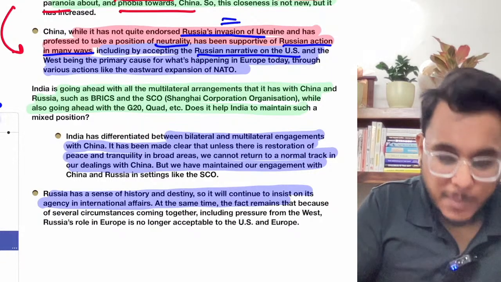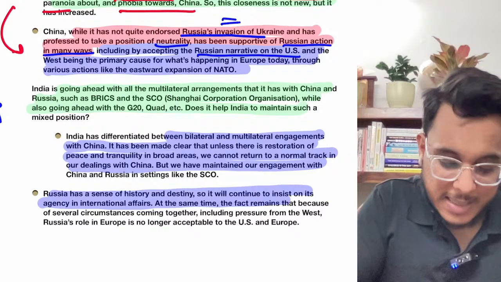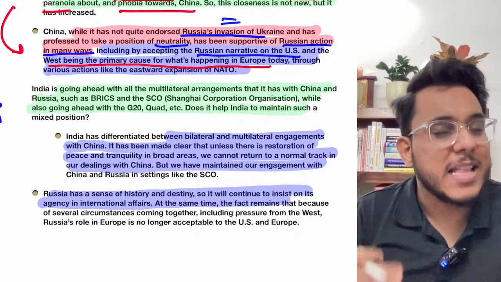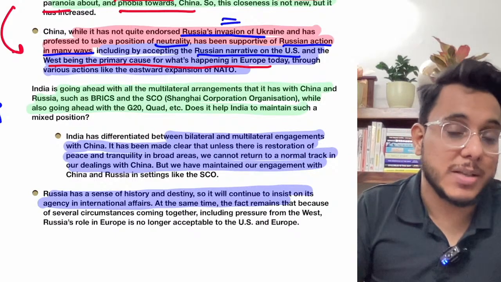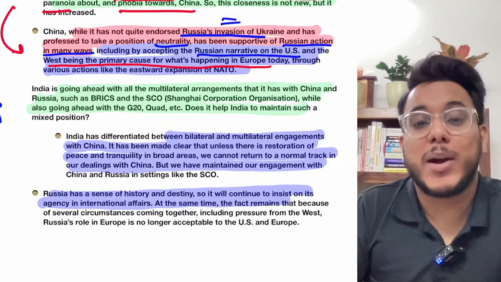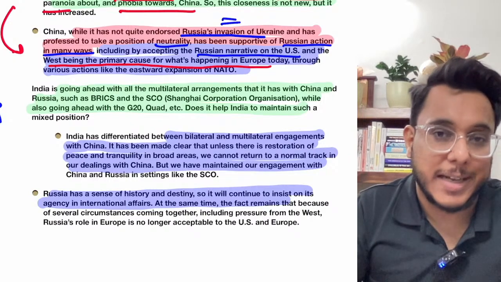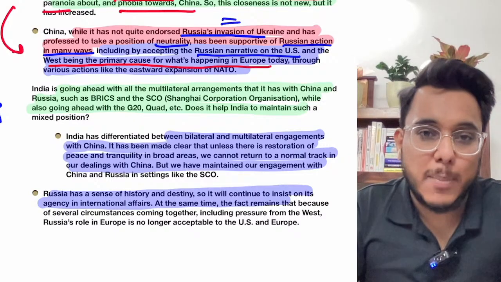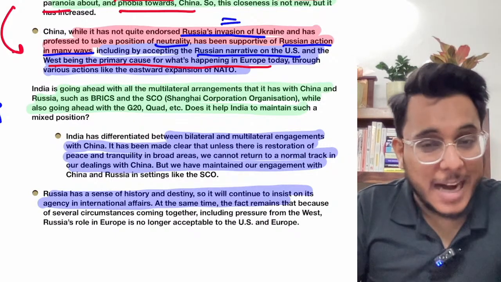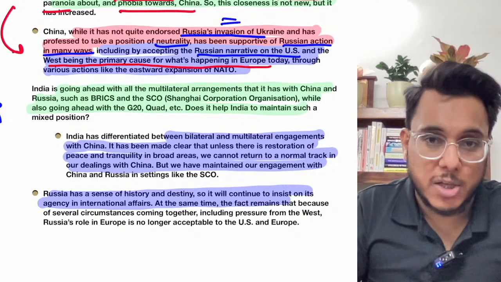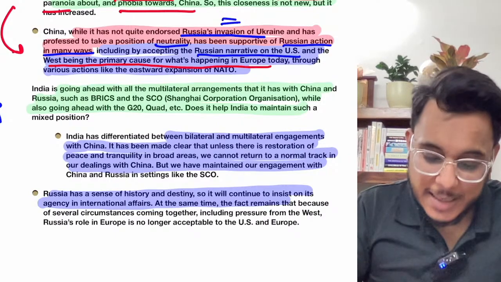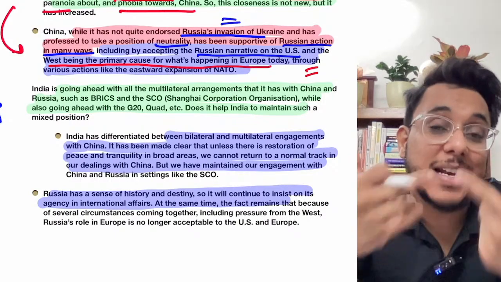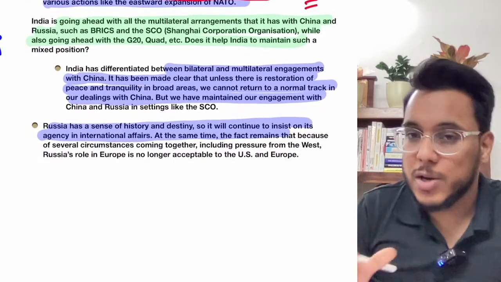Moreover, China has also accepted Russia's narrative, where it has been said that the West is primarily the cause for what is happening in Europe today. Now, why did the Russia-Ukraine war start? Because Russia had a threat that Ukraine might join NATO, the North Atlantic Treaty Organization. So Russia says that the USA and the West brought NATO into the backyard of Russia, and because NATO was brought into the backyard of Russia, Russia is now resisting the aggression. So therefore, Russia says that we are not at fault, the West is always intimidating, and China has accepted Russia's narrative that is going on. Fine.